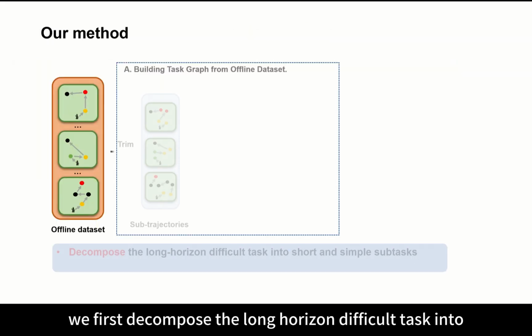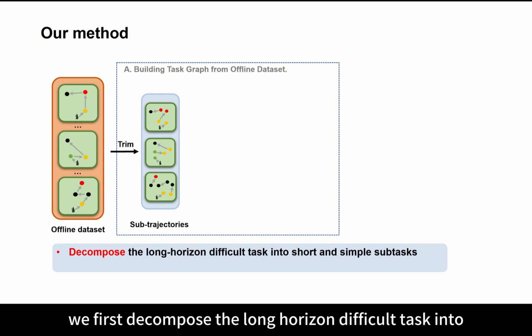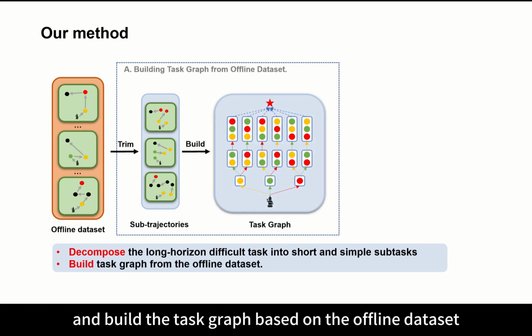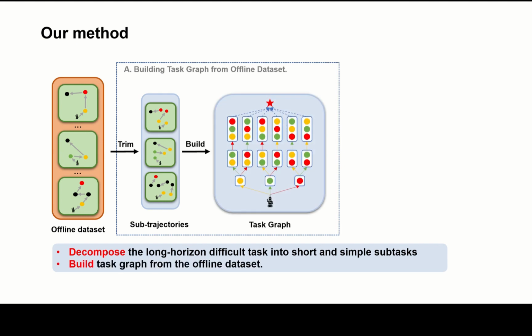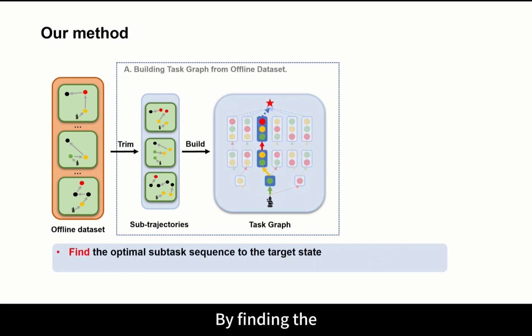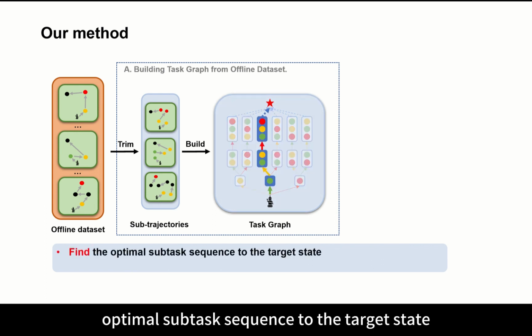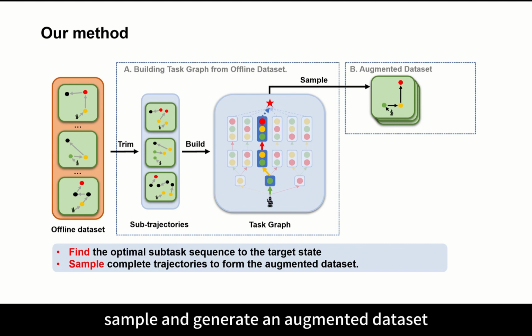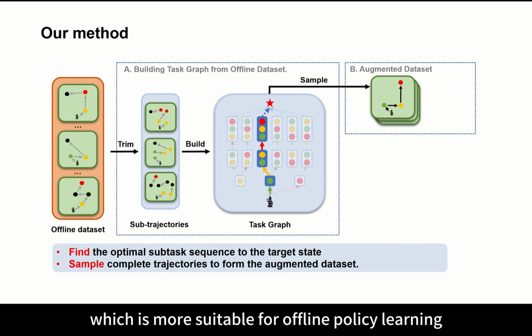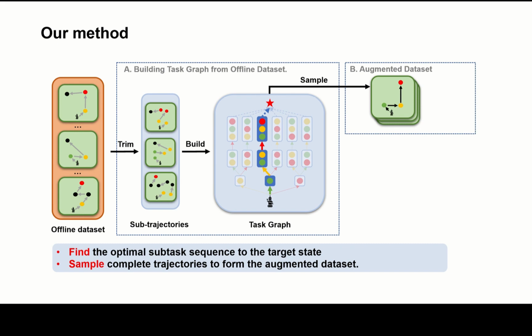In our method, we first decompose the long-horizon difficult task into short and simple subtasks and build the task graph based on the offline dataset. By finding the optimal subtask sequence to the target state, we then use the task graph to sample and generate an augmented dataset, which is more suitable for offline policy learning.